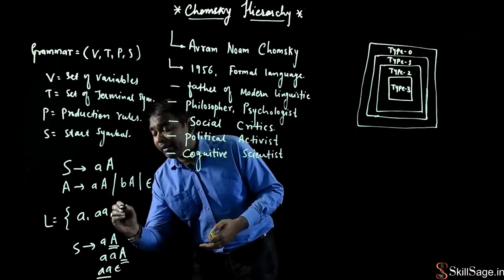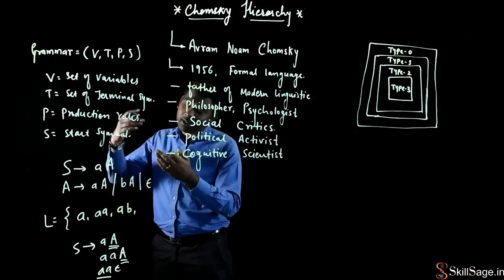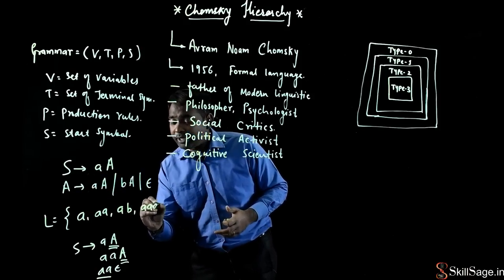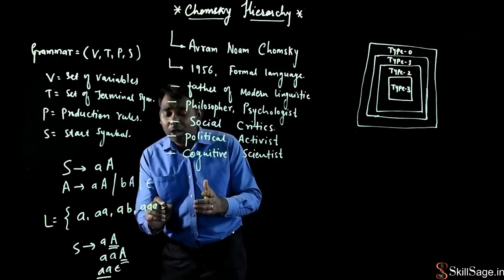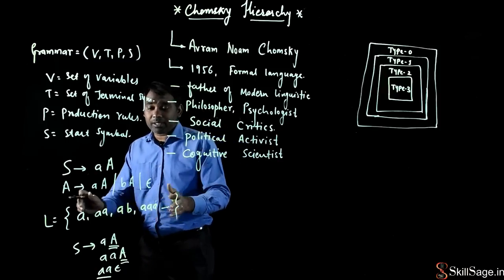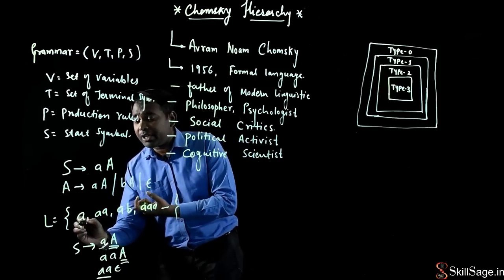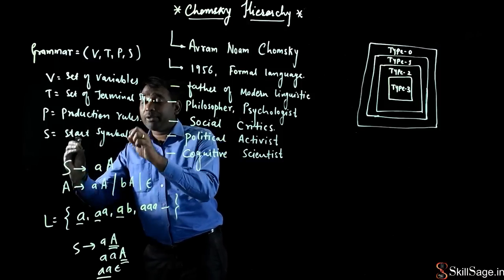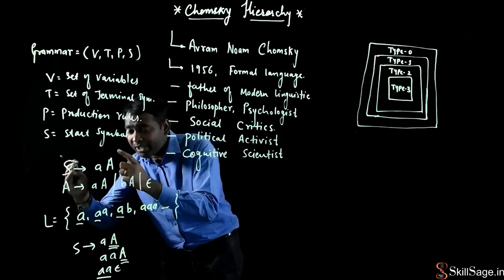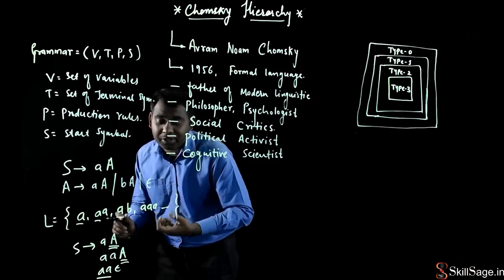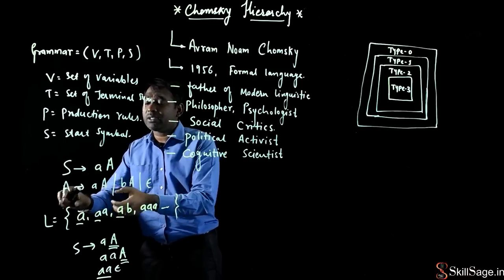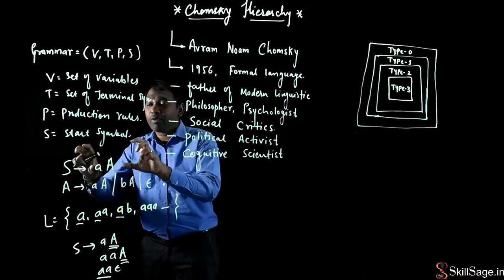If I write it down like this, ab, it is also a valid string for this particular grammar. If I say aaa, this is again a valid string. But we'll come to know that all those strings that I am going to get from this language set, every string starts with small a. So this is the grammar. From this grammar I have generated a few strings, and all are valid strings, and this is called a language, the formal language for this given grammar.